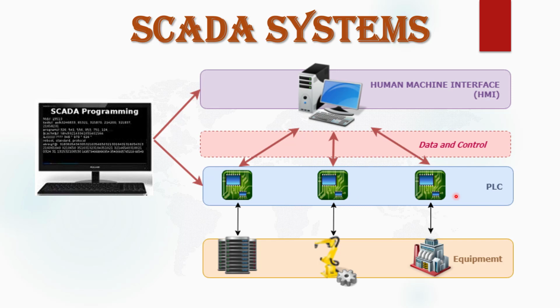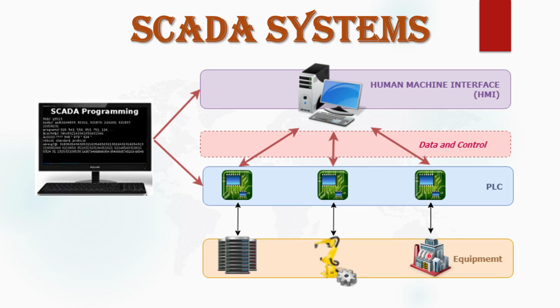So a number of PLCs are connected here. Equipment of the plant, like motor, machine, pump, valve, etc., are all connected with the help of PLCs.